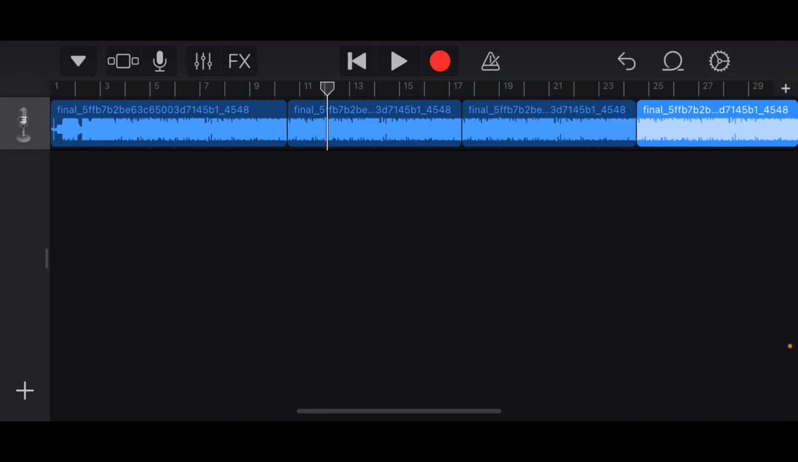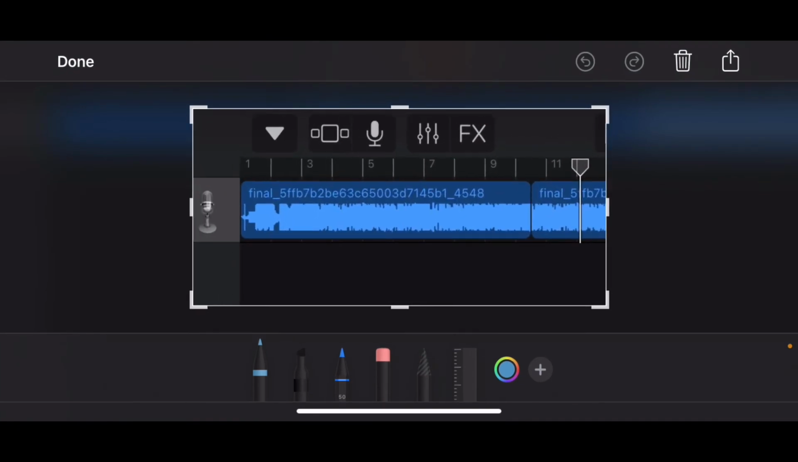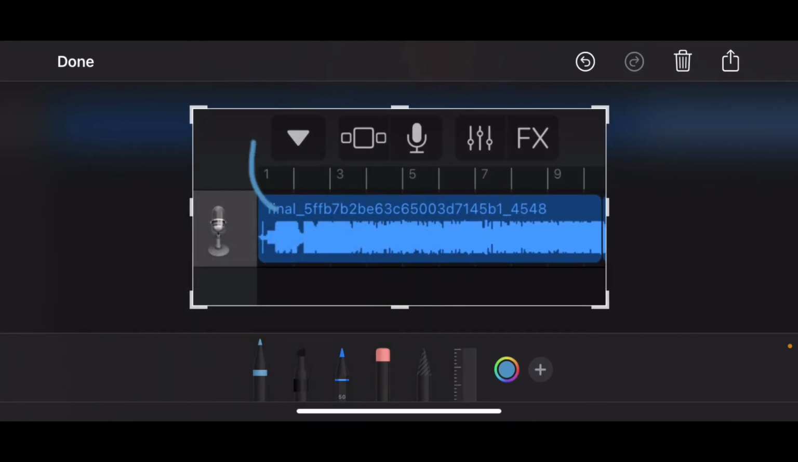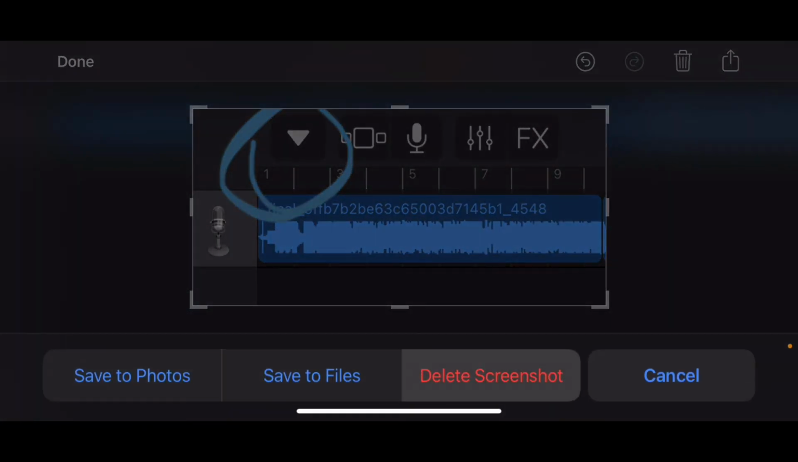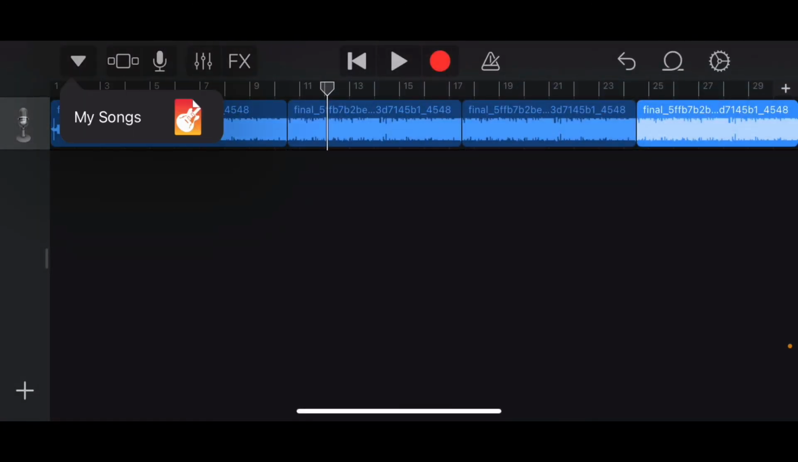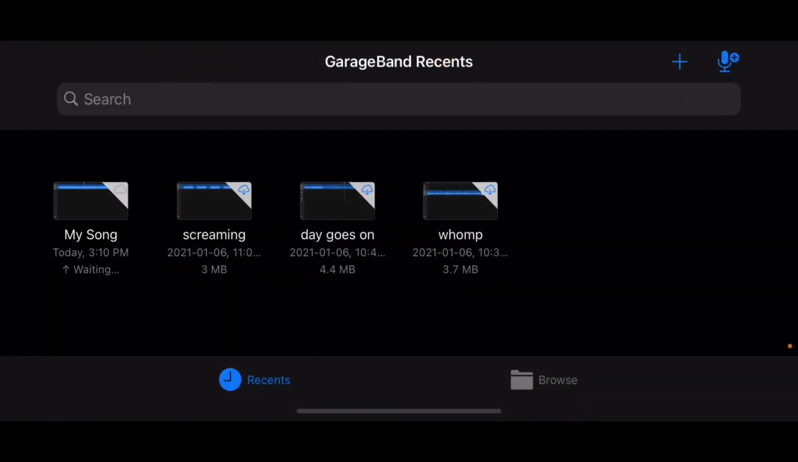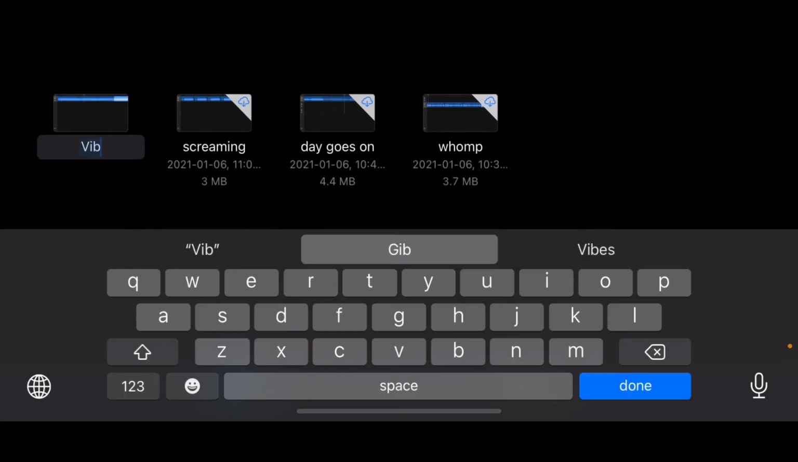I adjusted my sound clips a little bit how I wanted it, and then when I was happy, I clicked the small triangle at the top. I then clicked my songs and my project saved. I clicked my project and named it Vibes, but you can name it whatever you want.